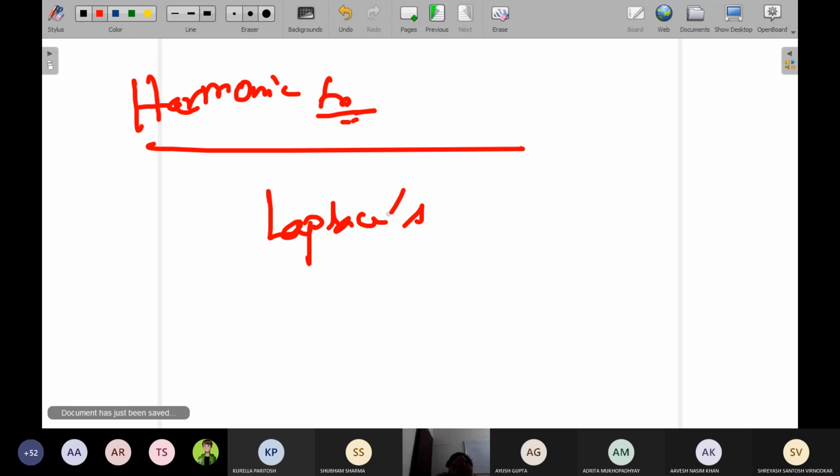Write down: if f(z) = u + iv is an analytic function, then u is called the harmonic conjugate of v and v is called the harmonic conjugate of u.